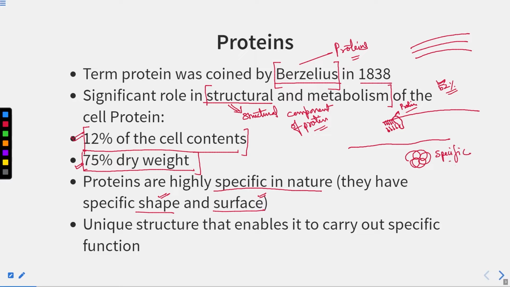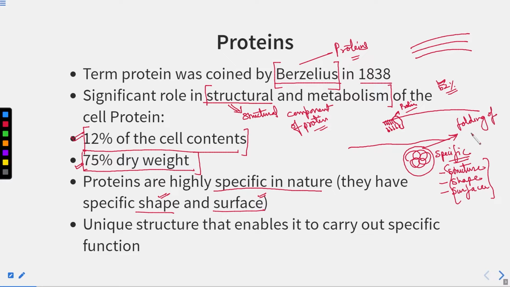If this folding is specific, then only will they have the specific structure. The structure of any protein is very specific, its shape is very specific, and its surface is very specific. All these things are dependent upon the folding of proteins.